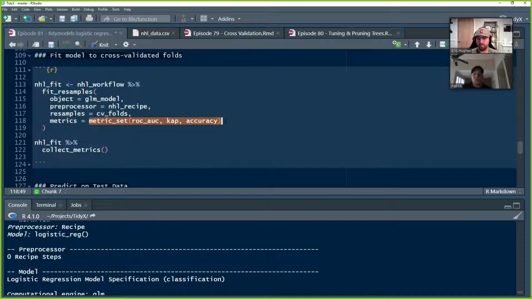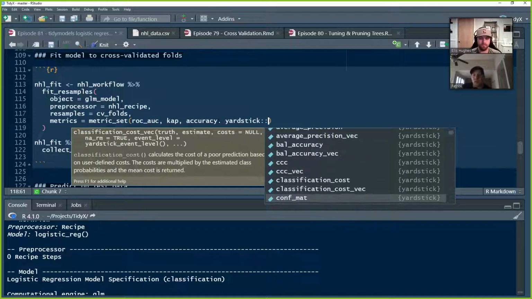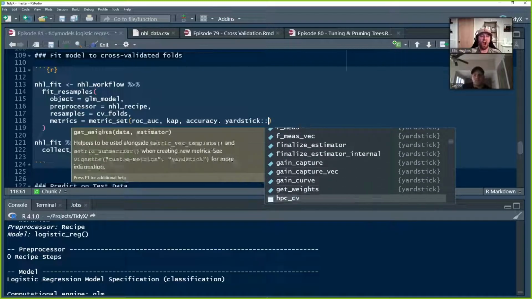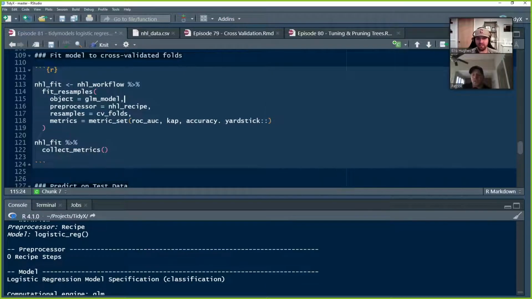And then the metrics, this is always going to default to the kappa coefficient and accuracy, but we decided to show that you can also throw in others. There's a huge yardstick package of metrics, and you'll see there's a whole bunch of metrics that are supported for validating your models. This one, we just threw in 3. We put in the area underneath the receiver operating curve, the kappa coefficient, and accuracy, the 2 default ones.